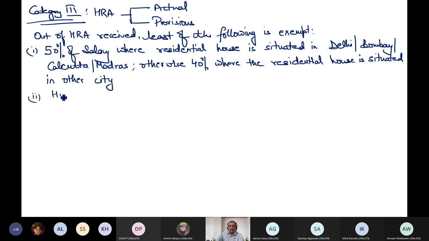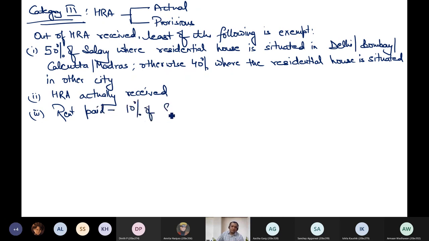Second point, HRA actually received. And third point is rent paid minus 10% of salary. Now some points you should note: what is this salary?